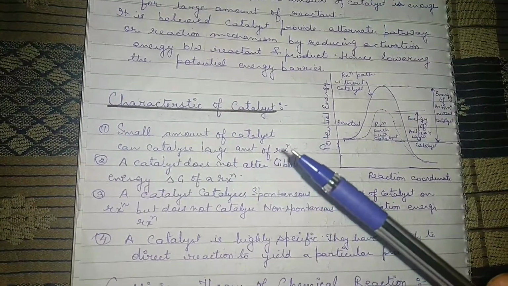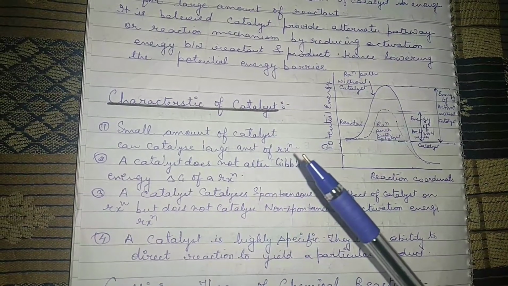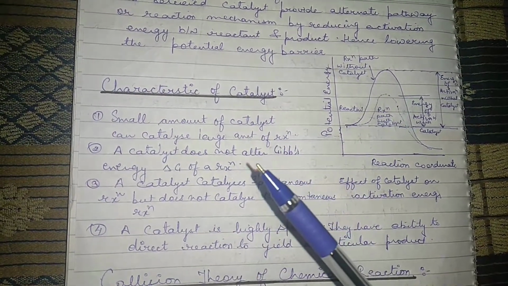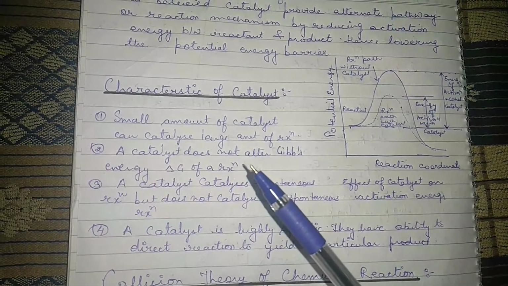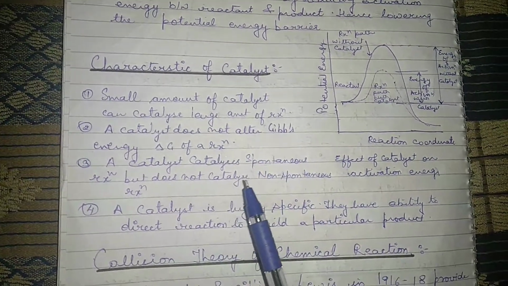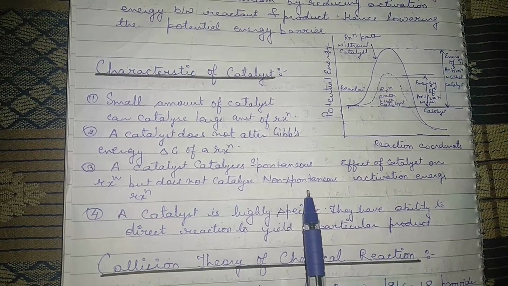All right. Now what are the characteristics of a catalyst? A small amount of catalyst can catalyze a large amount of reaction. So the quantity required of a catalyst is very little. Next, a catalyst does not alter the Gibbs energy, that is delta G. So a catalyst never alters the delta G of a reaction. Third, a catalyst catalyzes a spontaneous reaction but does not catalyze a non-spontaneous reaction.